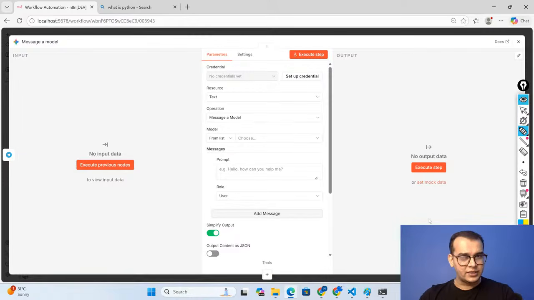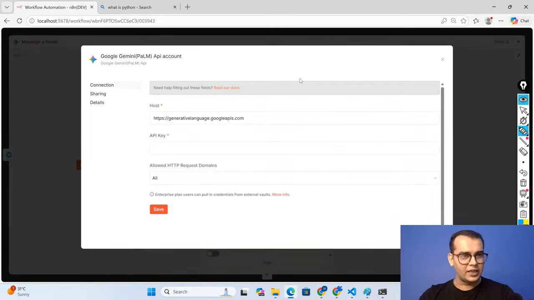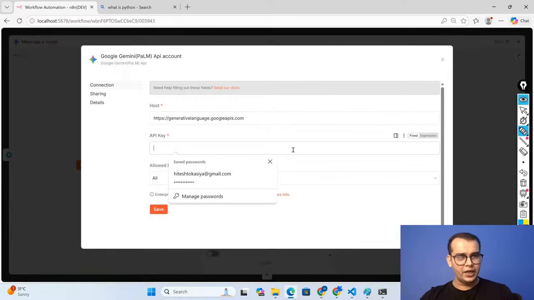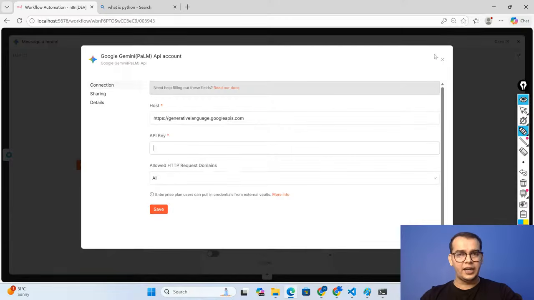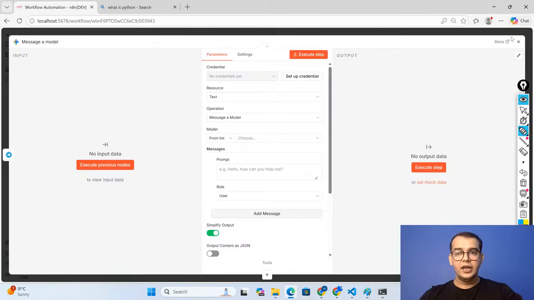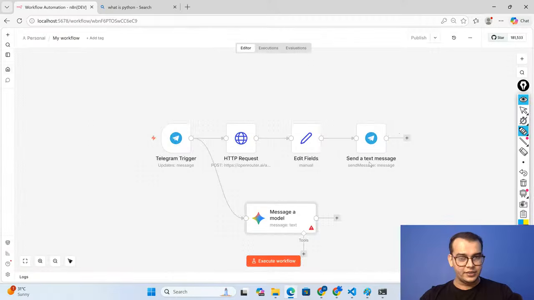As you can see, I need to set up my credentials. Here I need to write my API key of Gemini. If I write the API key of Gemini, it will be connected, and once it is connected with that API key, it will have the correct address. Now you can see this. The Telegram message will go to where? It will go to the Gemini model. Instead of the internet, I am using the LLM models.